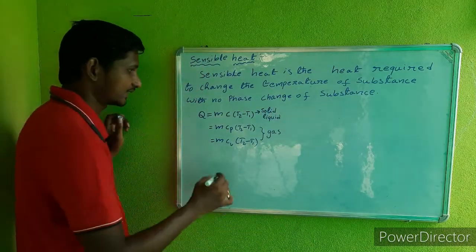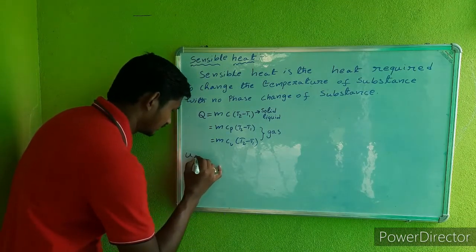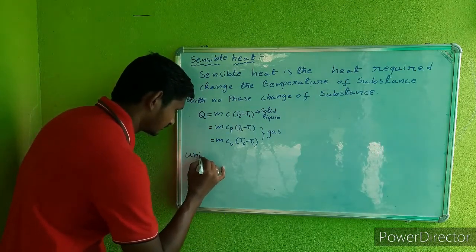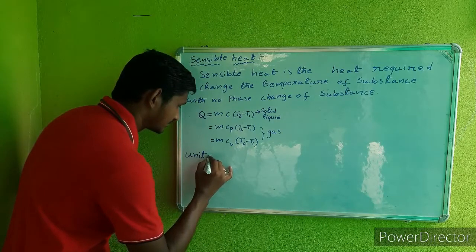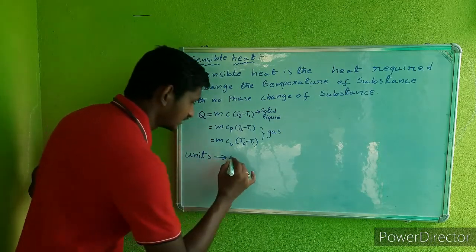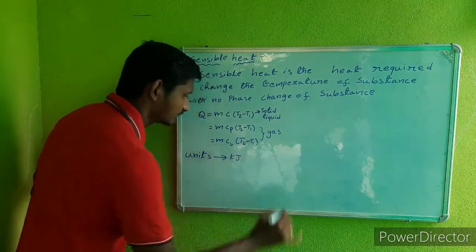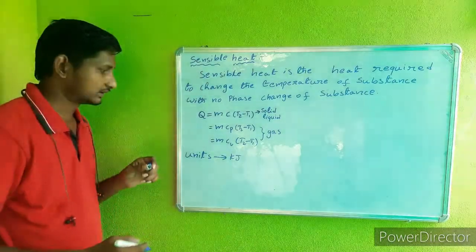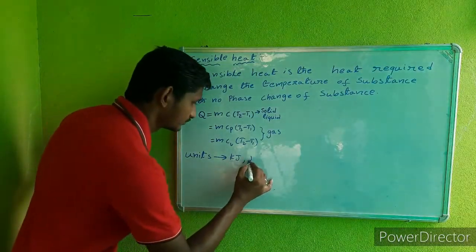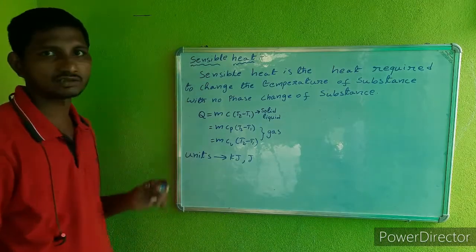The units for the sensible heat are kilojoules or joules.